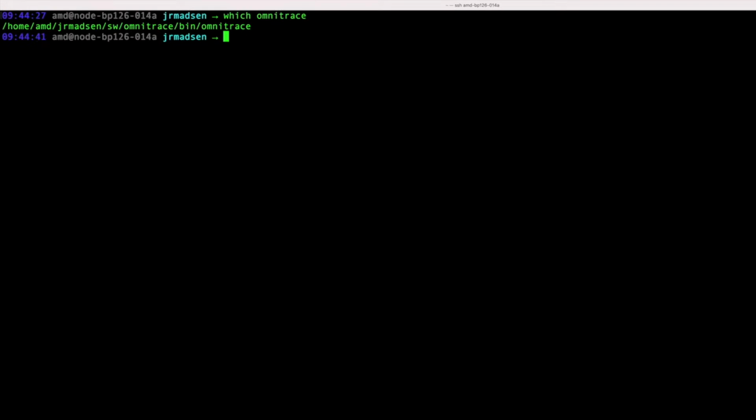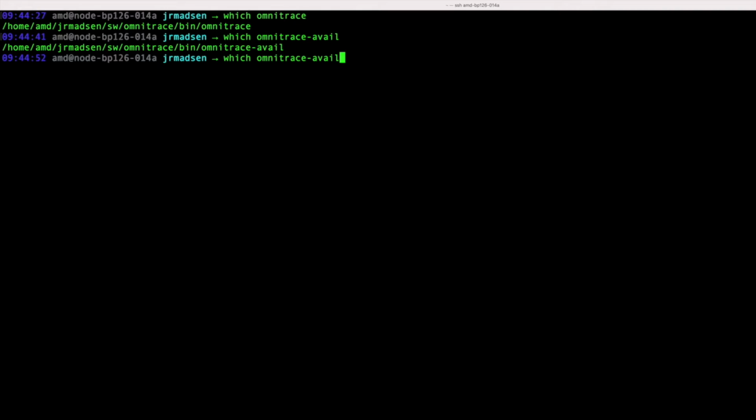Now that we've sourced our script, let's validate that omnitrace, the executable that we have for binary instrumentation, is in our path. Same with omnitrace-avail. Omnitrace-avail is an application for information about settings, hardware counters, etc. And we also have the omnitrace-python script. And let's validate that all the shared libraries are loaded correctly.